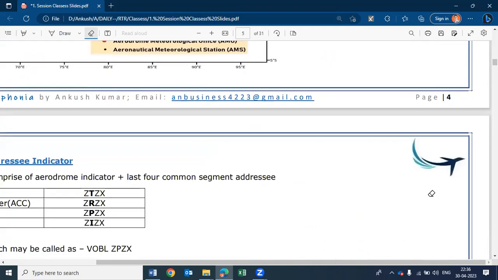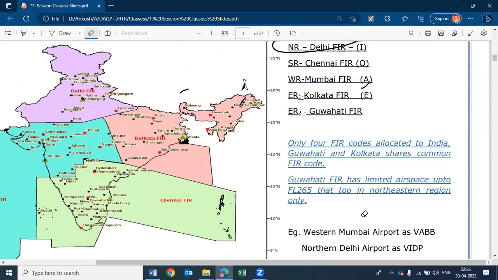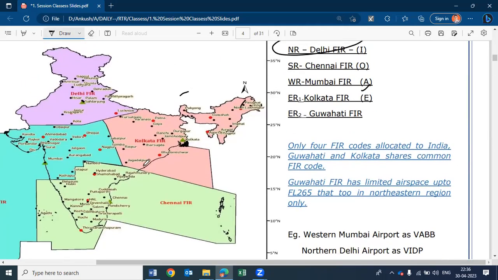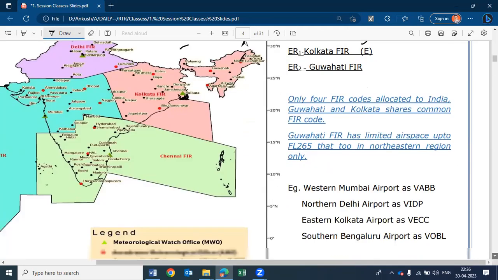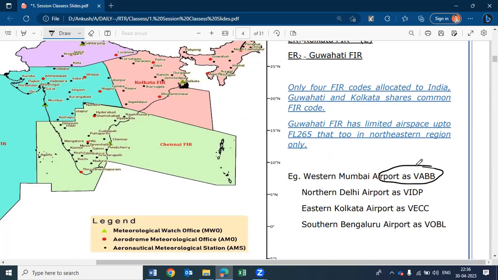Now, I have some examples with airports. For Mumbai, this is Victor Alpha Bravo Bravo. Why? Victor is the AFSRA, Alpha is the FIR region of Western Command, and Bravo Bravo is extracted from its airport.